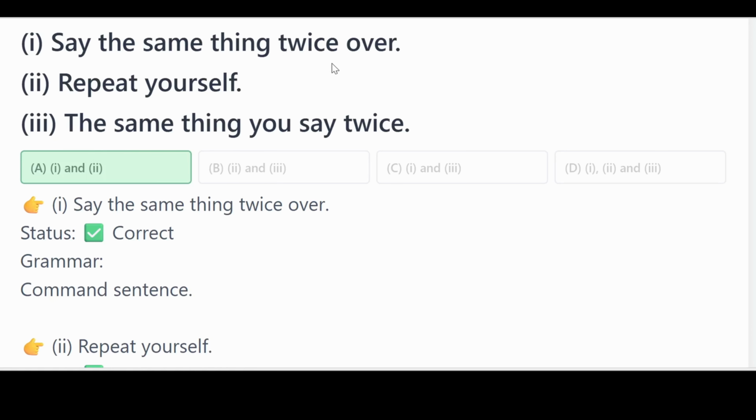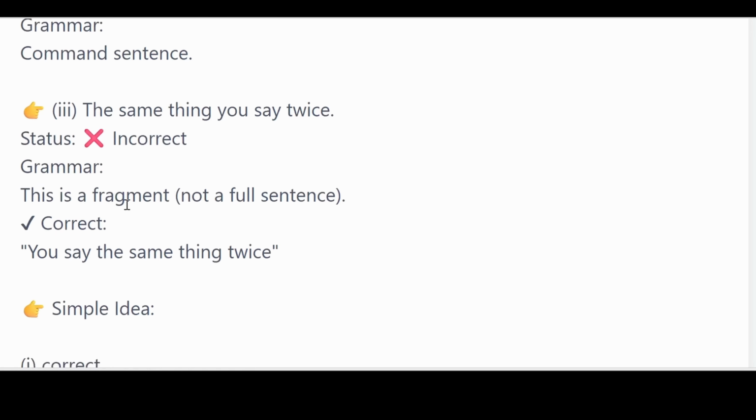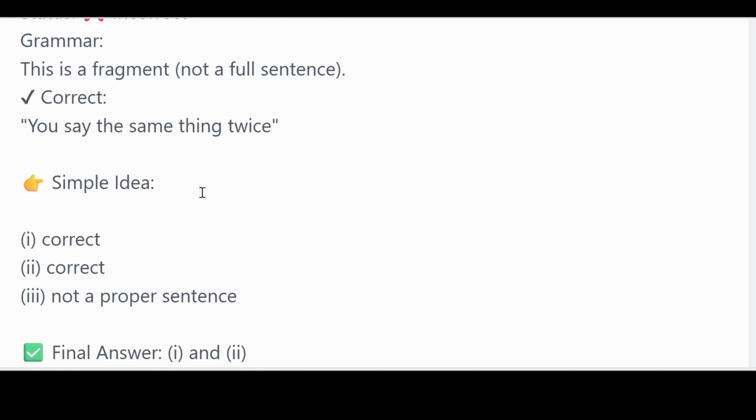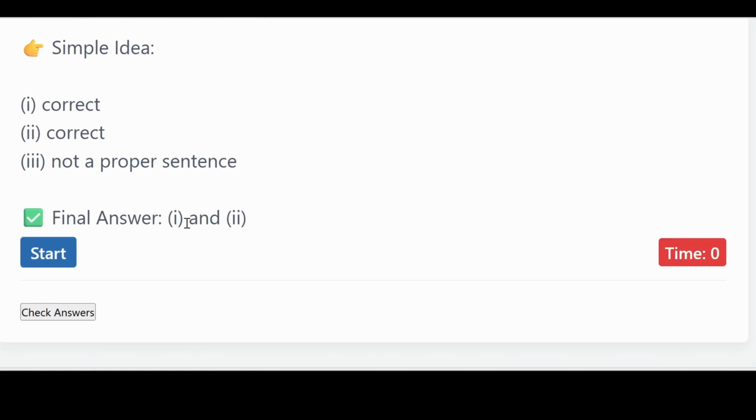That is, say the same thing twice over, repeat yourself. Now, number 3, the same thing you say twice. This is a fragment, not a full sentence. We can say you say the same thing twice. We cannot say the same things you say twice. Number 3 is not a proper sentence. So final answer, 1 and 2 are correct.